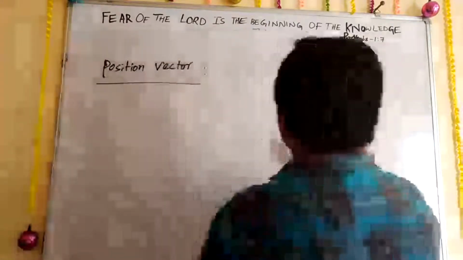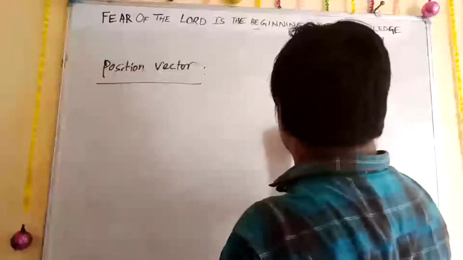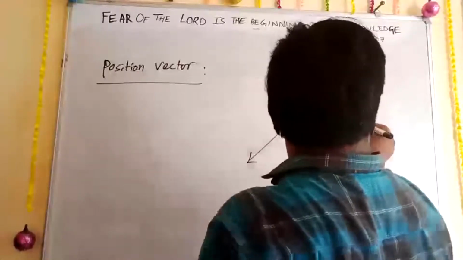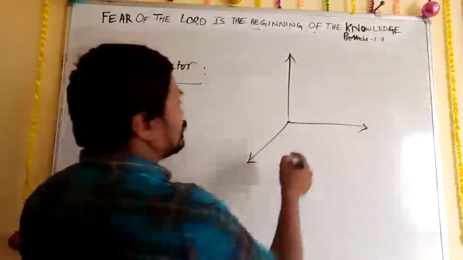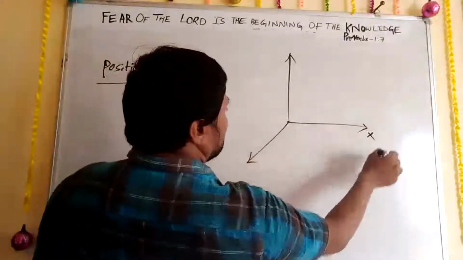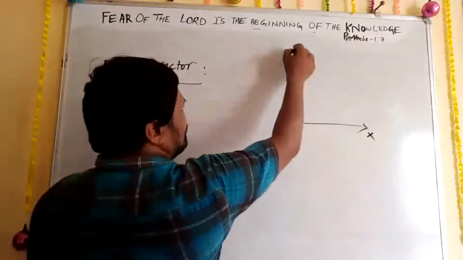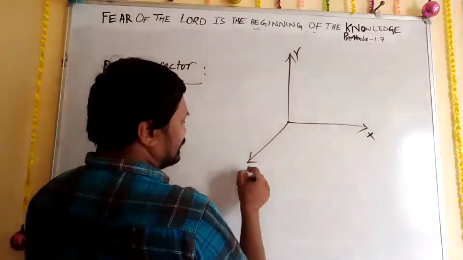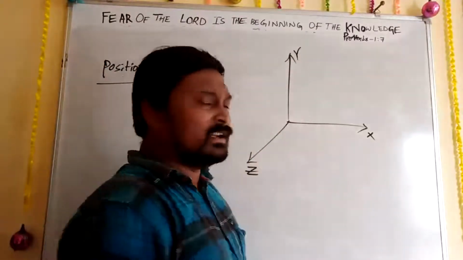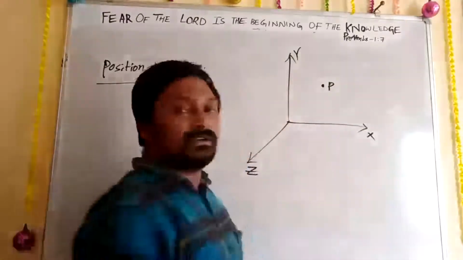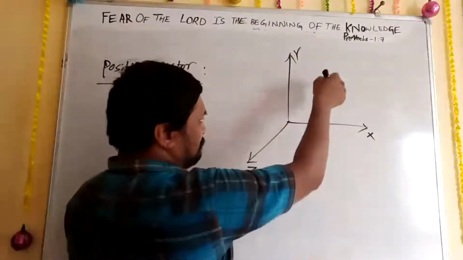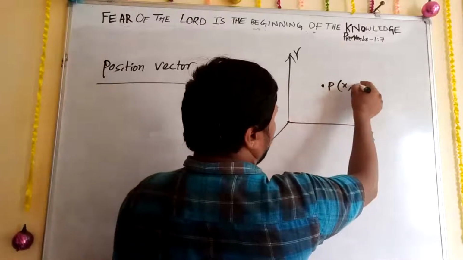For example, I take a three-dimensional figure, because later we will deal with only 3 dimensions. Let's say this is X, this is Y and this is Z. Now one point I'll take as P here. This P may be X comma Y comma Z.